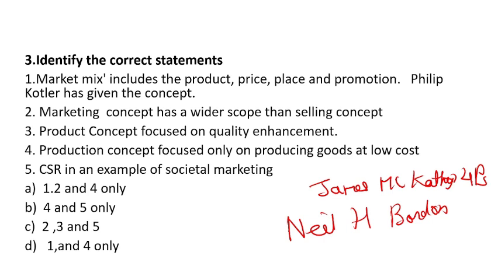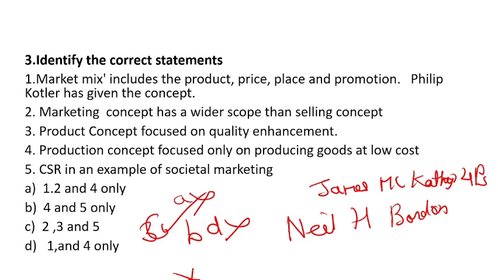Now second, marketing concept has a wider scope than the selling concept. So this is correct. Now notice that 2 is not in 4 and 5, and it is also not in 1 and 4, so these two will not come. Your B and D option will be eliminated. Then we have to finalize either A or C. A we already checked, 1 is incorrect, so A will not be the answer. Option number C will be the answer, that is 2, 3, 5.